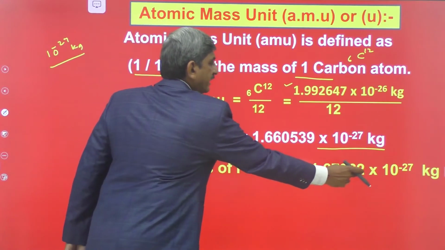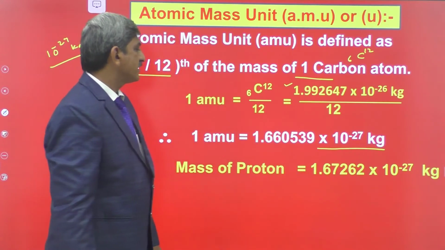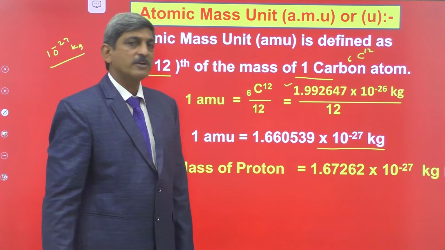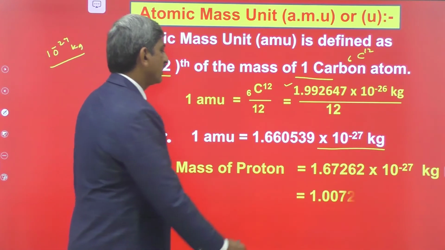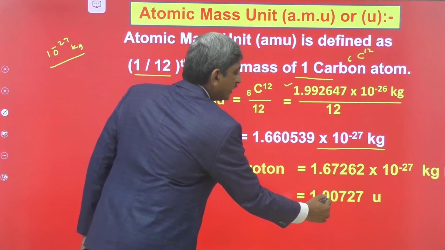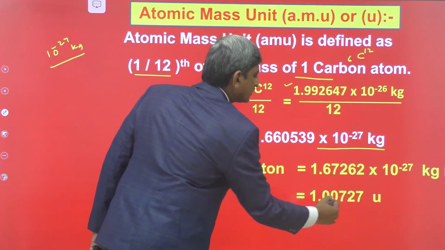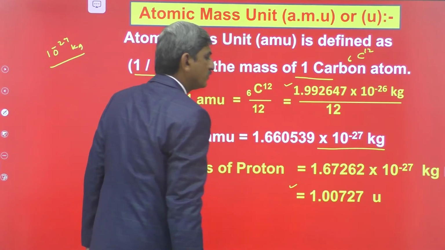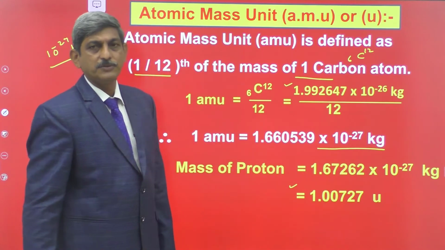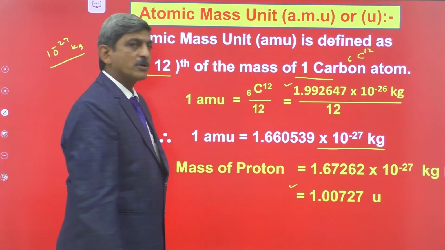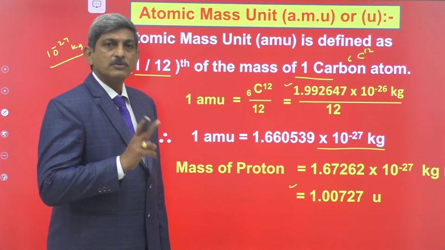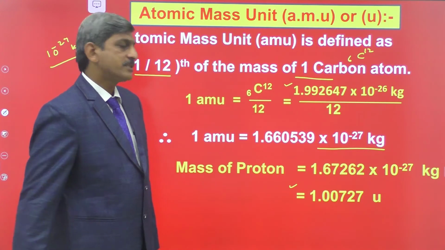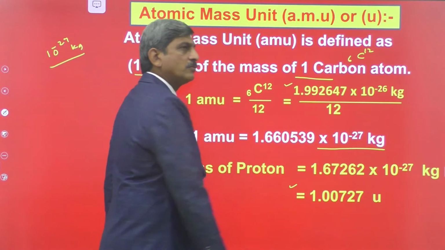When you divide this by 1.660539 × 10^-27 kg, we get the answer in AMU, which is 1.00727 AMU or simply u. So the mass of the proton is 1.00727 atomic mass units, which is very close to 1 AMU.